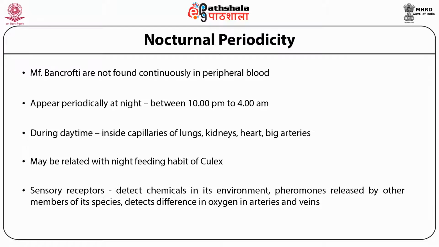The worm detects the difference in oxygen levels between arterial and venous blood vessels. This difference is indicative of decreased oxygen intake and lessened host activity during night time, that is, the feeding time of Culex mosquitoes. Thus, when Wuchereria bancrofti senses even a small difference in the oxygen content between venous and arterial blood vessels, it migrates to the peripheral circulation. It increases the chances of ingestion by Culex mosquitoes, leading to dispersal to other hosts.